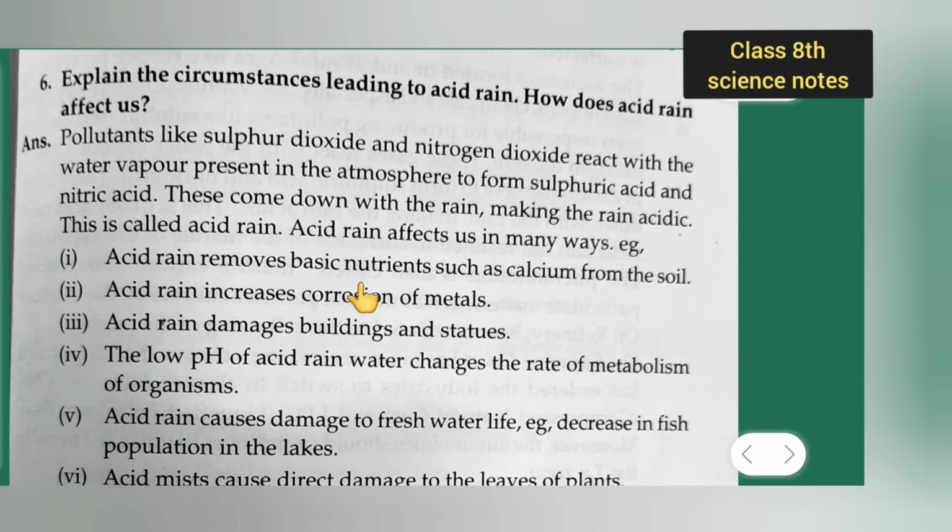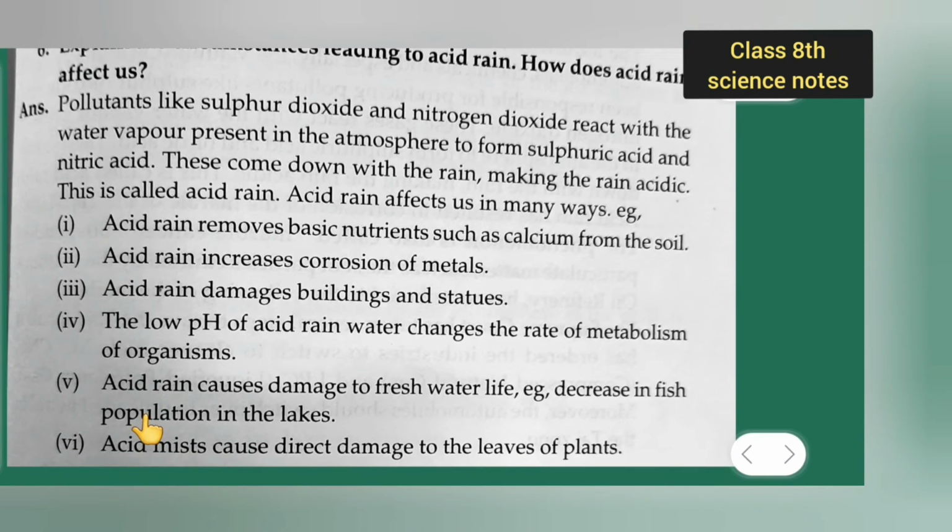Acid rain removes basic nutrients such as calcium from the soil. Okay, this is the first point. Second, acid rain increases corrosion of metals. Third, acid rain damages buildings and statues. Fourth point is the low pH of acid rain water changes the rate of metabolism of organisms.